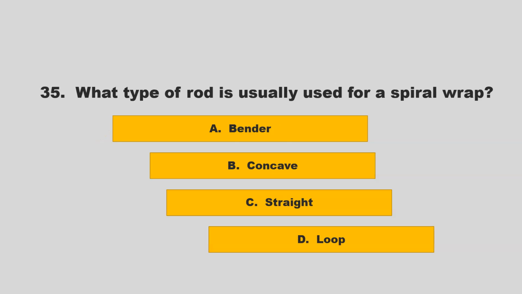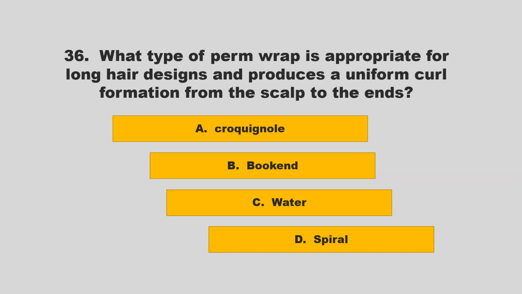What type of rod is usually used for a spiral wrap? Is it bender, concave, straight, loop? If you chose C, straight, you are correct.